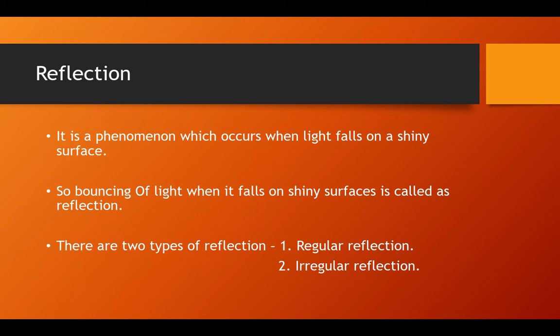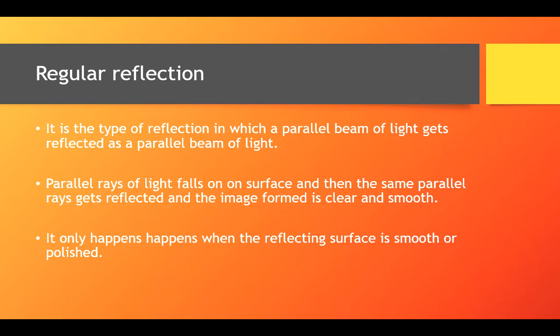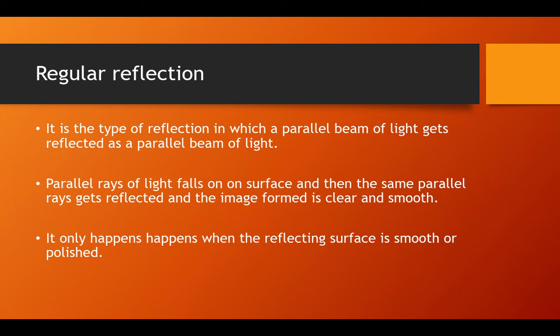Now there are two types of reflection: regular and irregular reflection. Firstly I will show you regular reflection, and before that, this is the definition of reflection: the bouncing back of light when it falls on shiny surfaces is known as reflection. Now let's learn about regular reflection. It is a type of reflection in which a parallel beam of light gets reflected as a parallel beam of light only. Whenever a parallel beam strikes a surface, for example a mirror, it gets reflected as a parallel beam only, and the image formed is clear and smooth.